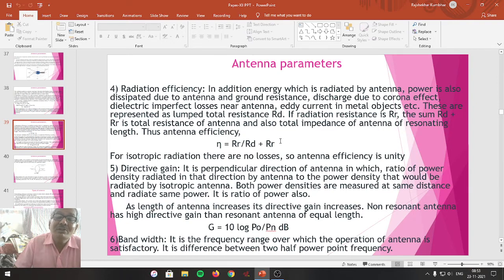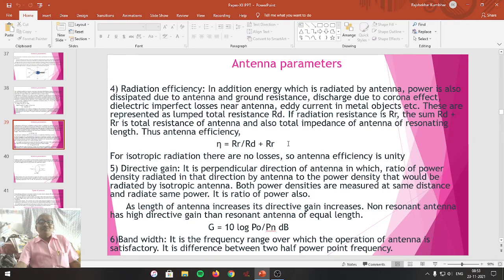antenna, where total resistance is RD plus RR. RD is the lumped resistance due to loss in the power, or power dissipation, due to eddy current losses and imperfect dielectric losses. So that lumped resistance is represented by RD, and RD plus RR is the total resistance. So that's why we can define the radiation efficiency as a ratio of radiation resistance upon the total resistance of